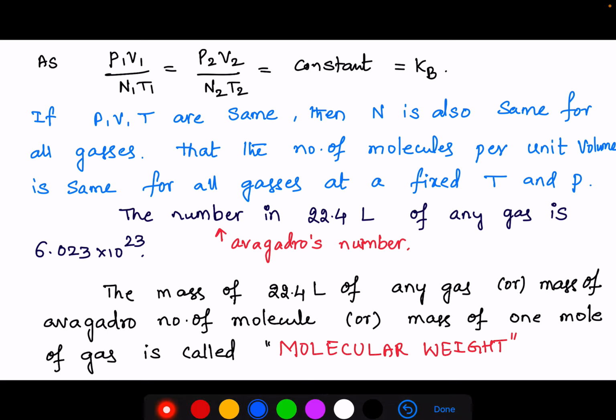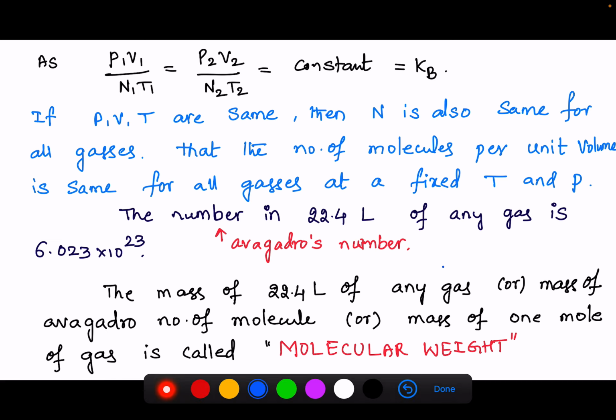Now, we have discussed Avogadro's number. Now, the mass of 22.4 liters of any gas, that is, the mass of Avogadro number of molecules. 22.4 liters of any gas occupies Avogadro number of molecules.